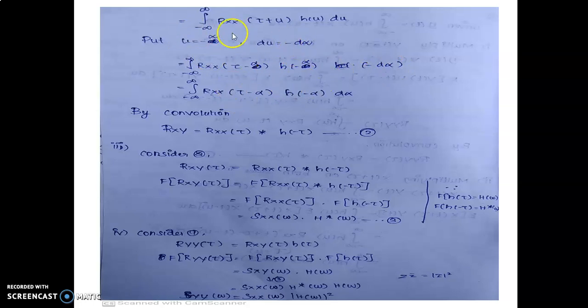This value is substituted in the above integration, and we get this term: the integral from minus infinity to plus infinity of Rxx(τ−α) h(−α) dα.